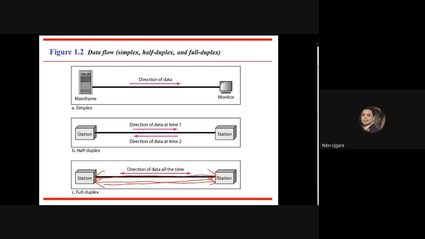If this second communication link is idle, or data transmission is not taking place, then this station A can utilize this second link for sharing the bandwidth. So it uses the bandwidth of this first link as well as the bandwidth of this second link. And the same is the case for this station B as well.